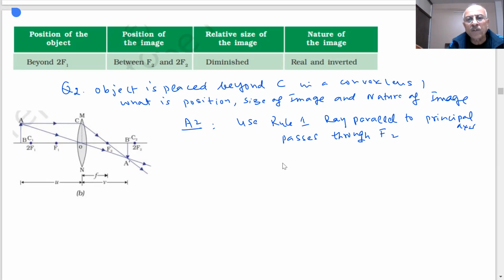And what is another rule? A ray passing through optical center goes straight without any bending. Rule 2. You have seen, it does not undergo any bending or refraction.